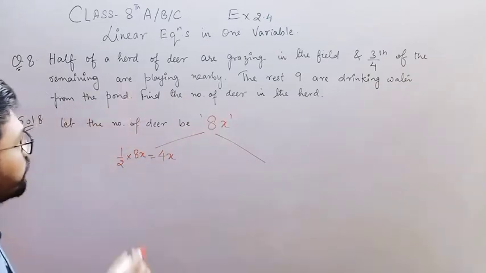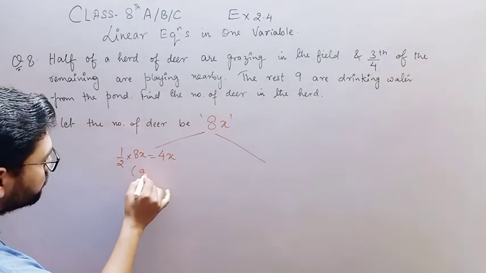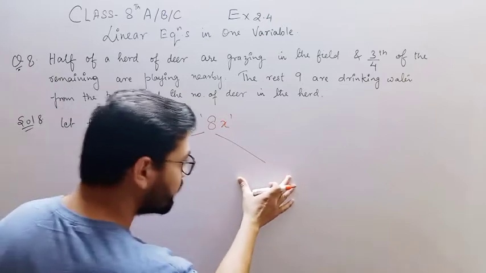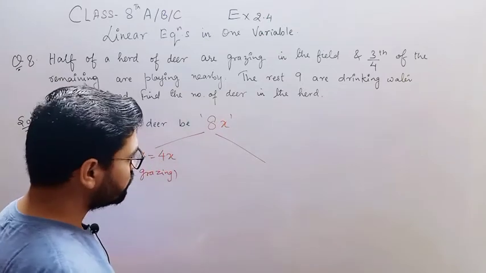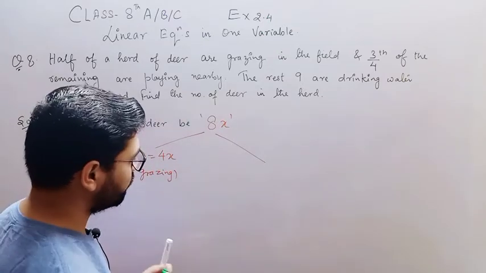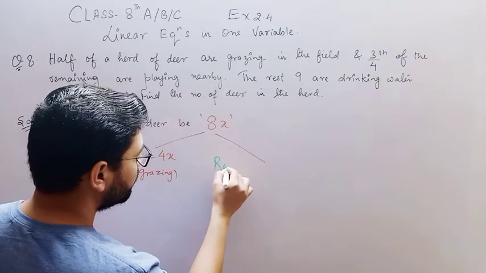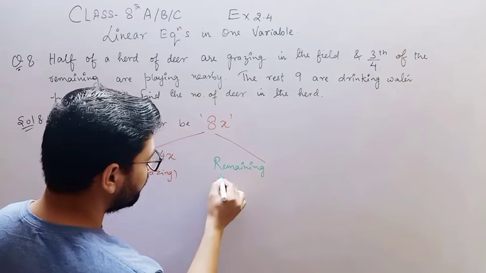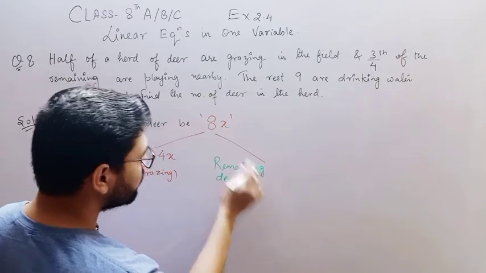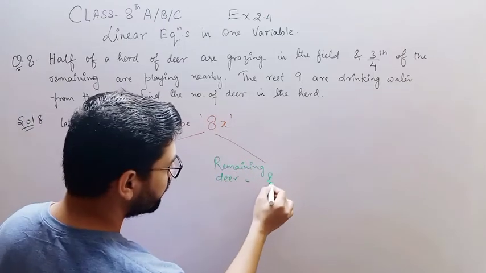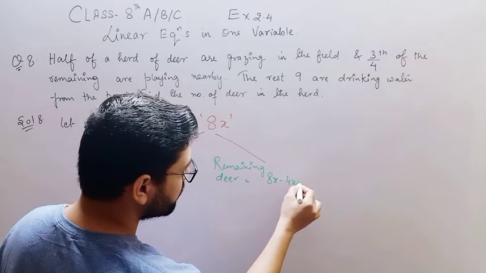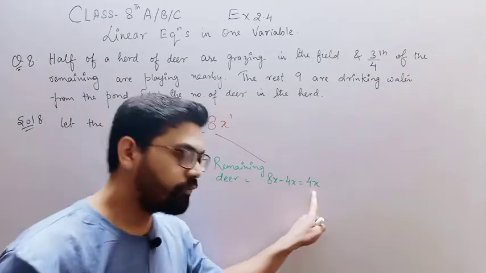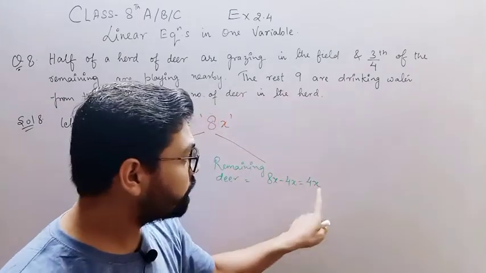Half of the deer were grazing. So how can I find the remaining ones? Remaining deer is equal to total minus this, 8x minus 4x is equal to 4x. Beta, any doubt? Now this is the 4x, 3/4 of 4x.